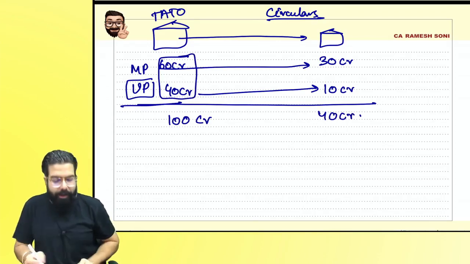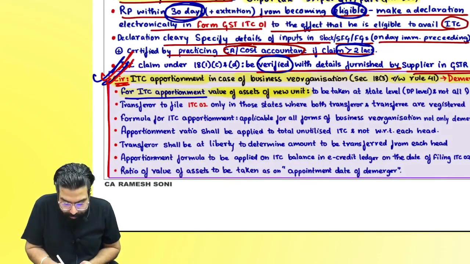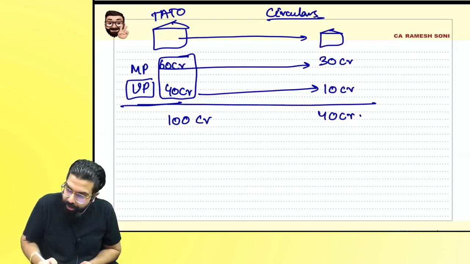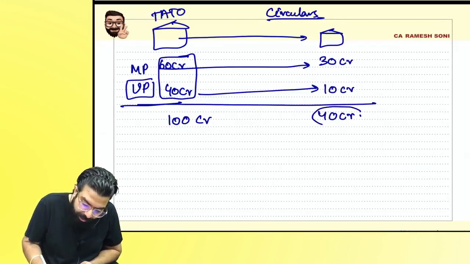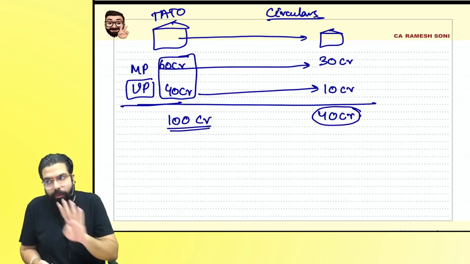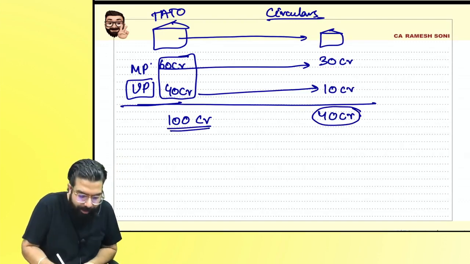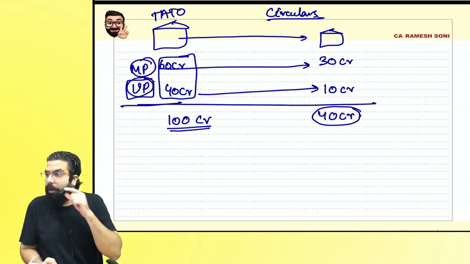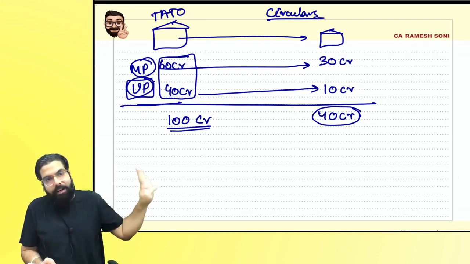So people told, sir, for ITC apportionment, when we are taking the value of assets of the new unit, should we take 40 crore, means 40 is to 100 crore, which is 40%, and transfer 40% from the e-credit ledger in MP, and 40% from UP? Are you able to understand? 40% assets are transferred in total.